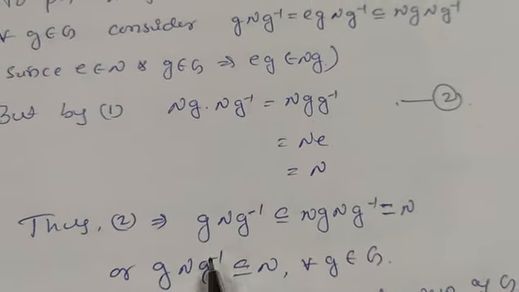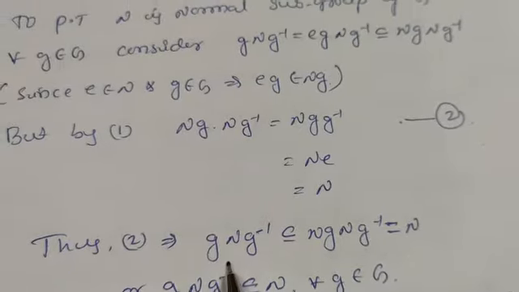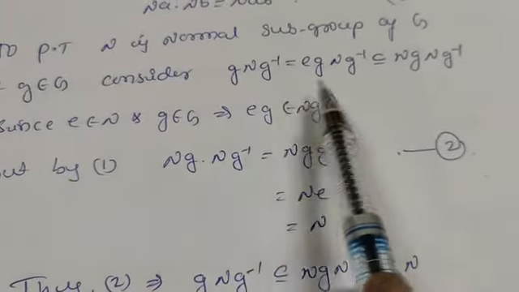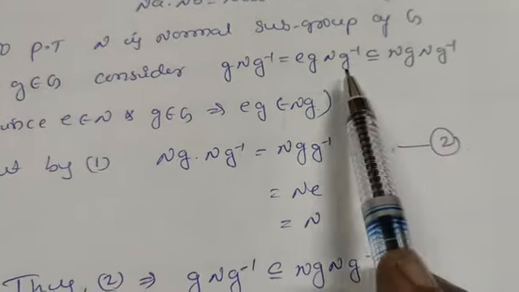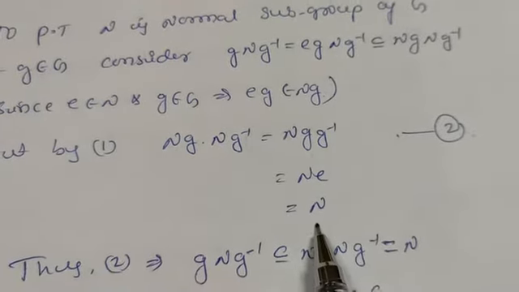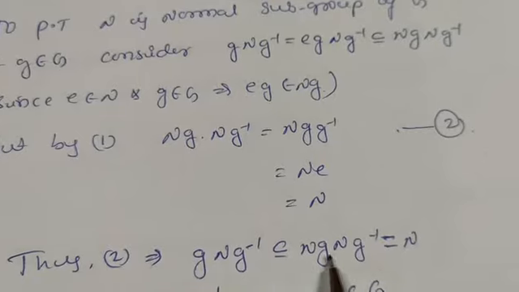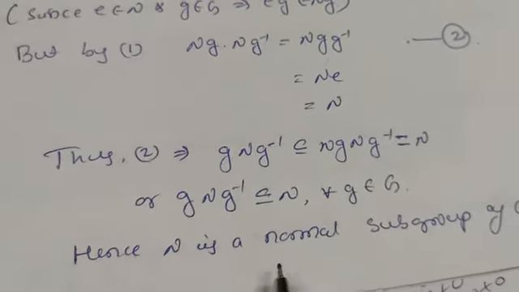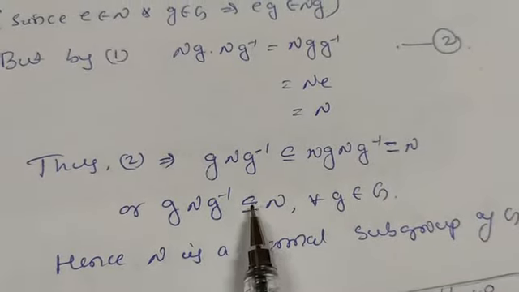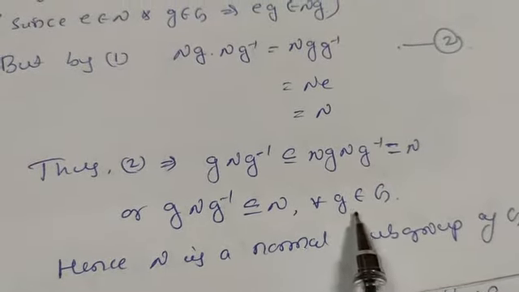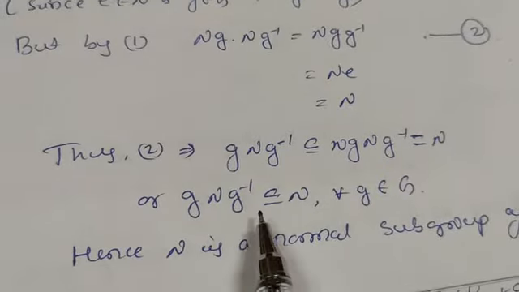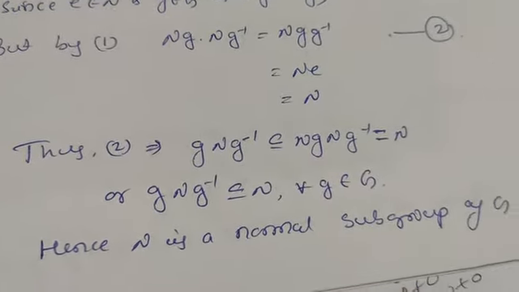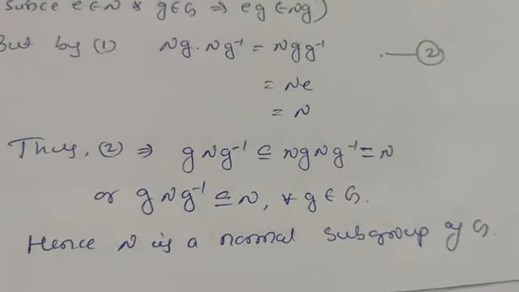So from equation number 2, g inverse is contained in N g inverse, which is contained in N, and it is equal to N. This implies g inverse Ng is contained in or equal to N for all g belonging to G. This is the definition of a normal subgroup we know. Hence N is a normal subgroup of group G.